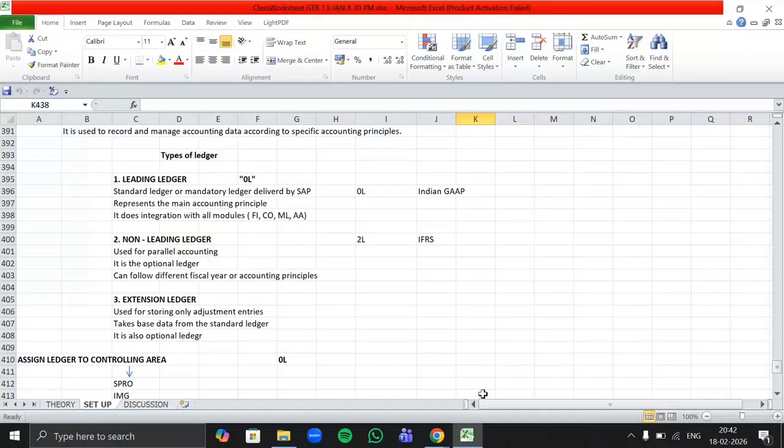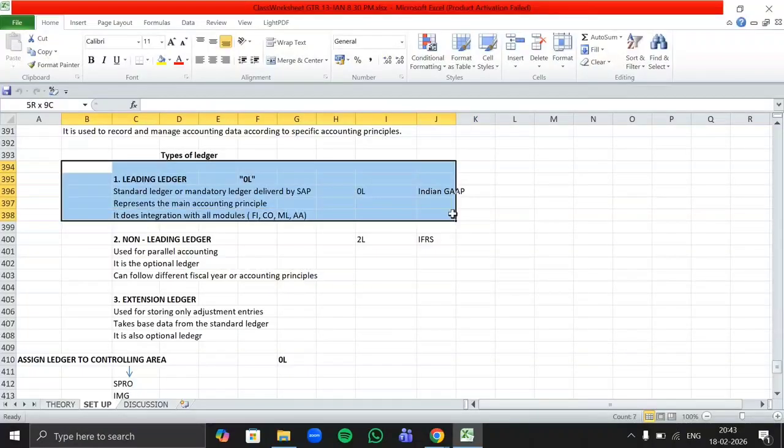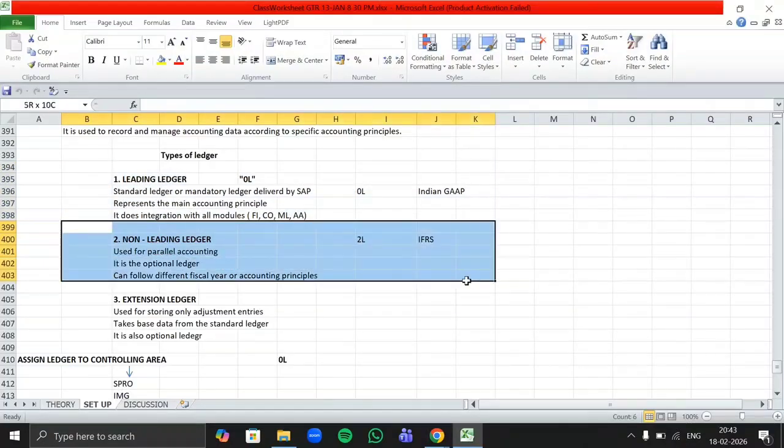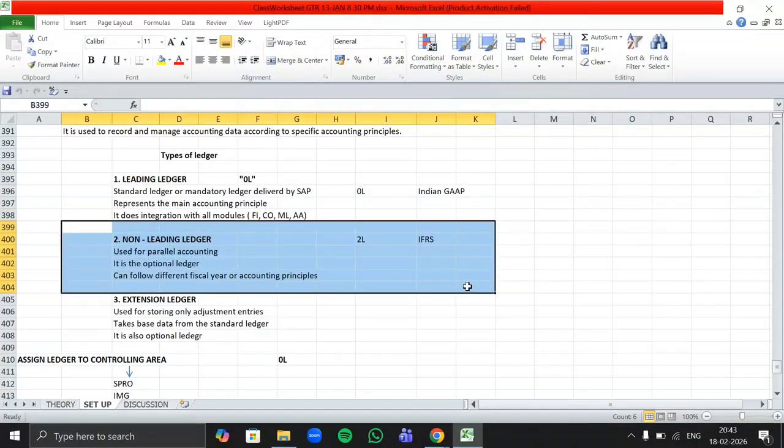But now if you want to use another accounting rule that we can reflect to our foreign investors, then that data should be stored in another ledger. We can't use the same ledger 0L for two different methods, for two different rules. So for that we have created one non-leading ledger, and we will assign this non-leading ledger the IFRS accounting principle.